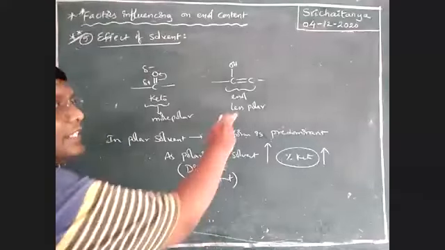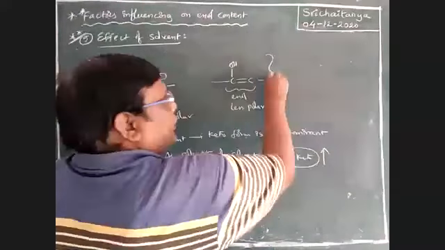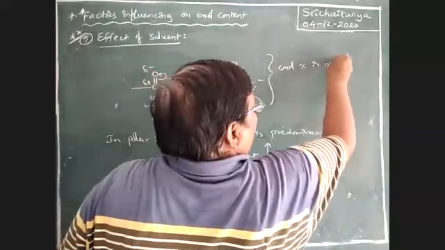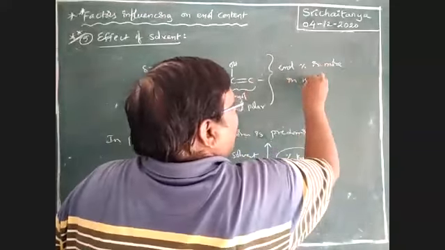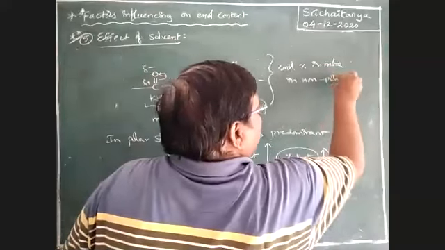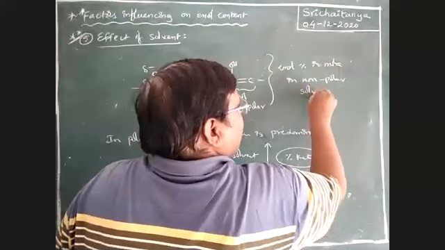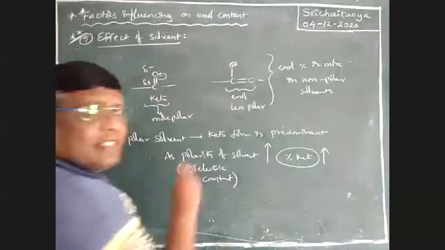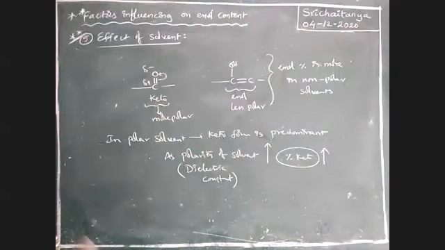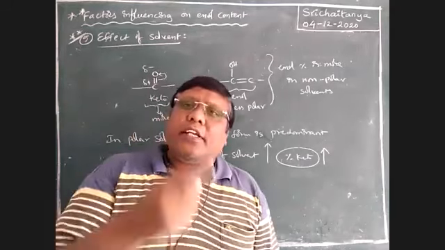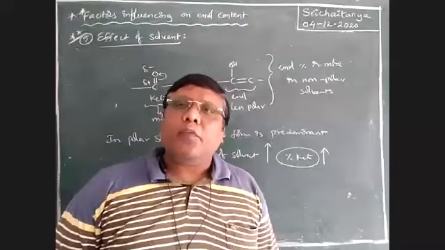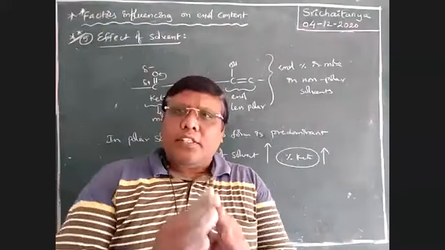Because it is less polar, the enol percentage is more in non-polar solvents, that is, with less dielectric constant. As the polarity of solvent increases, keto form is more. As the polarity of solvent decreases, enol content is more.